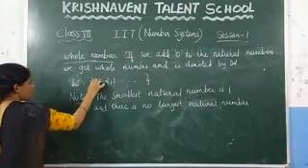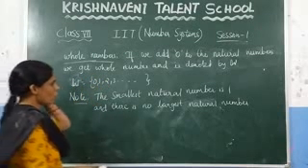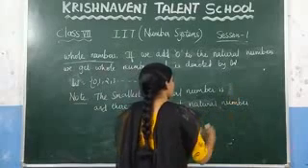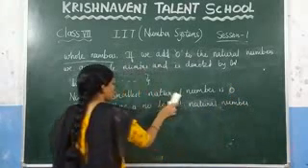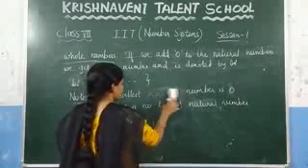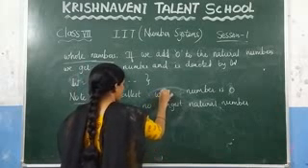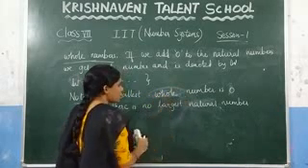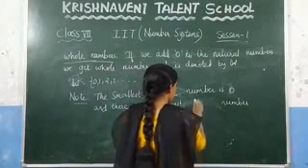W is equal to, it starts from 0. What is the smallest whole number? Which is nothing but 0. Similarly, there is no largest whole number.